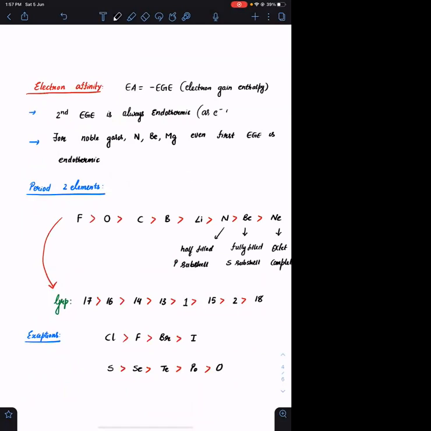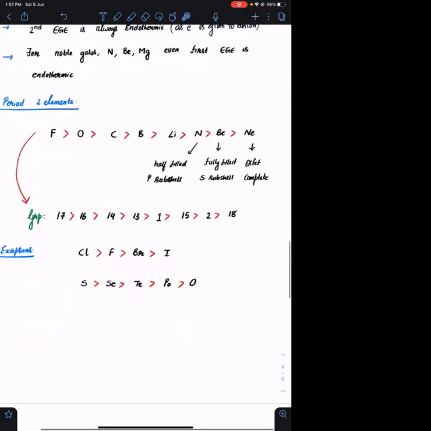As an electron is given to an anion, you need to overcome the repulsive forces. For noble gases, nitrogen, beryllium, magnesium, even the first electron gain enthalpy is endothermic. Just remember this. Okay? ठीक है.